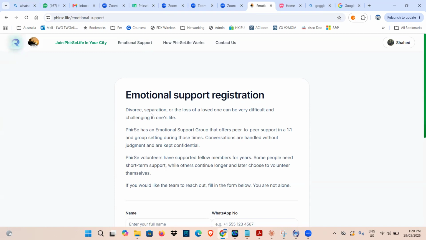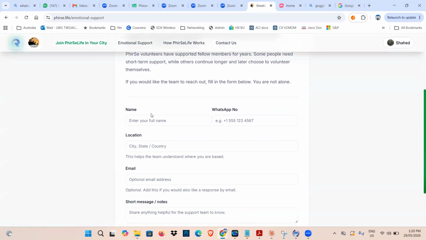Once people go through the initial separation or divorce, their life is not normal. We have been through that. They don't have to be a Phirse group member. They don't have to disclose much information. They just need to tell us that they need help. And this comes to me personally, so we can limit the number of people who know about it.